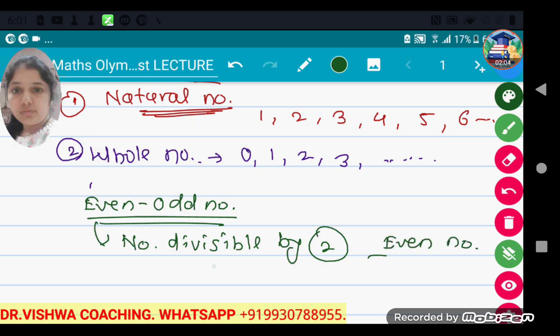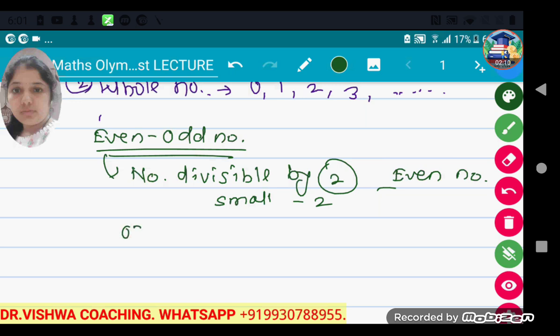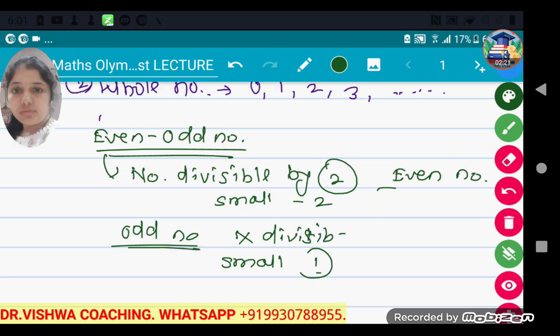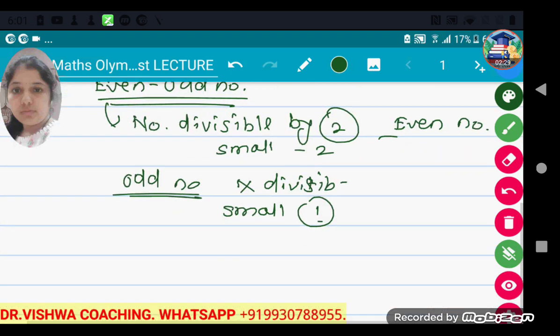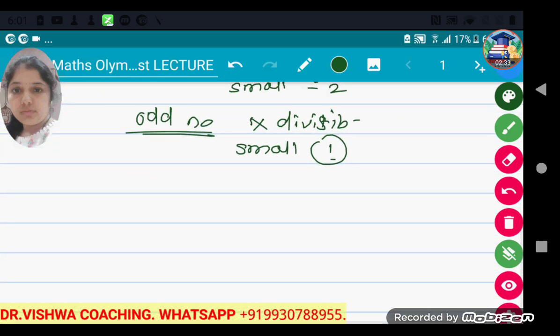The smallest even number is 2. The odd number is a number which is not divisible by 2. The smallest odd number is 1. 0 is neither an even number nor an odd number. So up to this you understood what natural numbers, whole numbers, and odd and even numbers are.